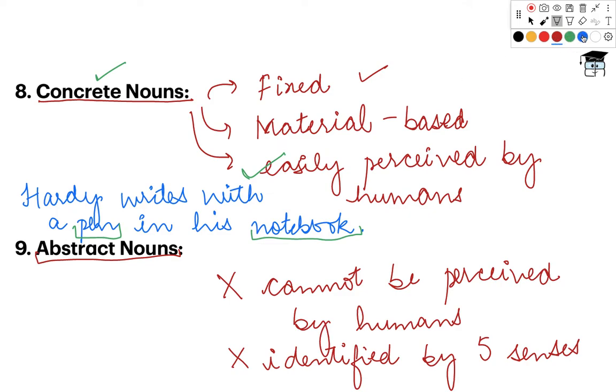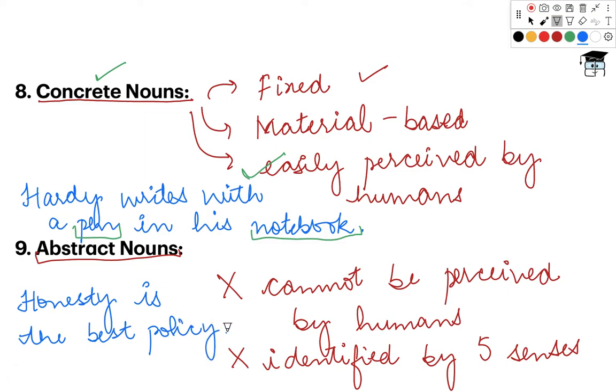Okay, an example of such noun would be: honesty is the best policy. Now in this example, the word honesty, think about this word. This word cannot be perceived by humans, right?